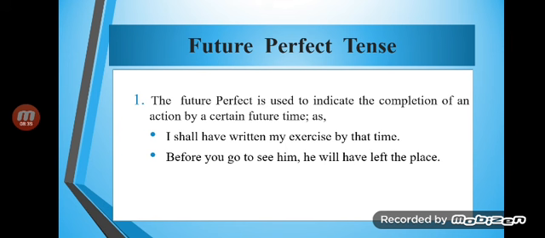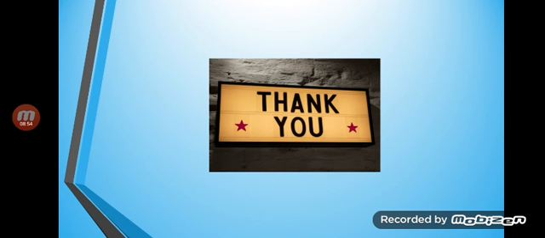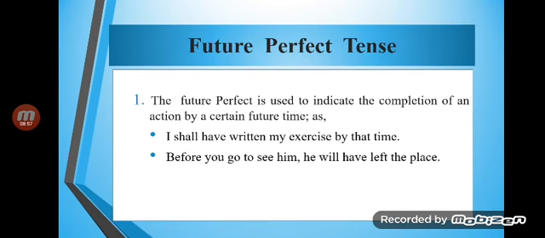So what is that? An action that is to get completed at some time in future. Meaning we would be planning, कुछ भी हम उसको प्लान कर रहे होंगे. That is going to be finished at the appointed time. And in order to make negative sentences, we would be using not between shall and will. In questions, we will be using shall, will before the subject, and where and when definitely would be before shall, will. Such as